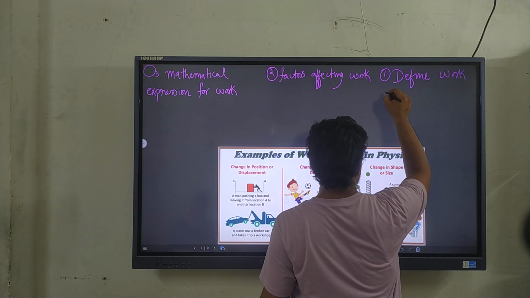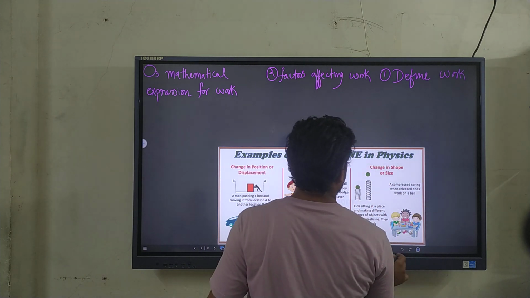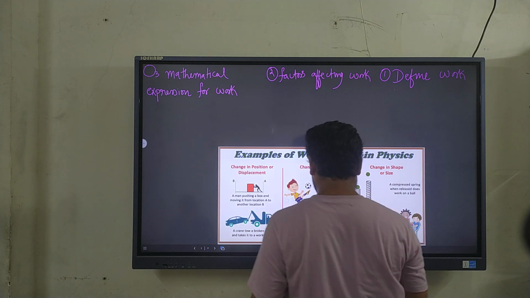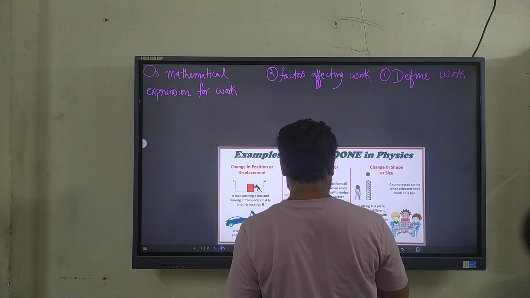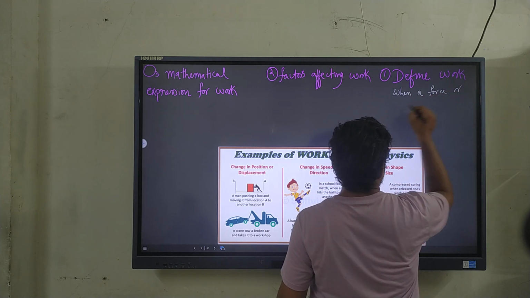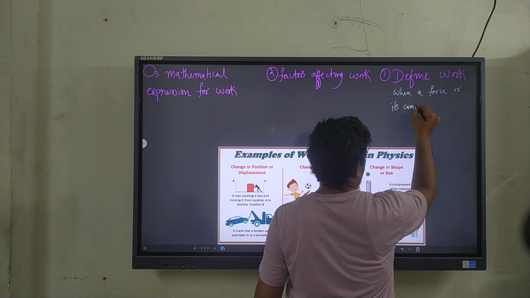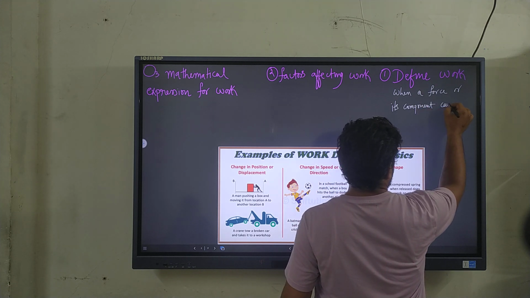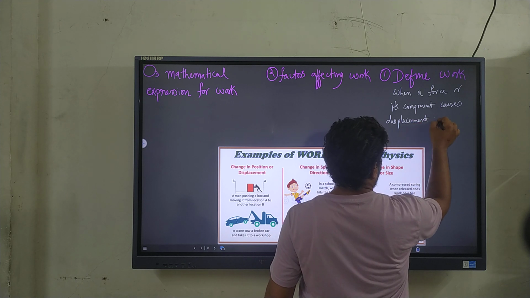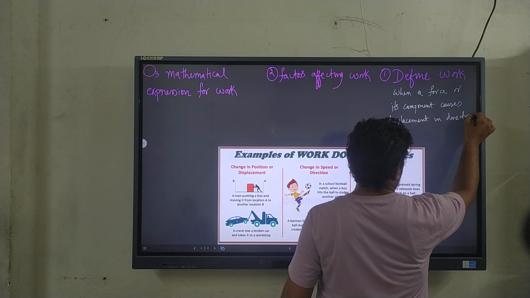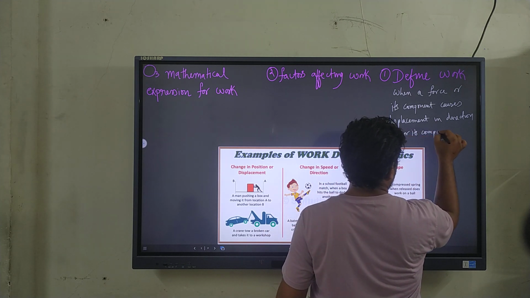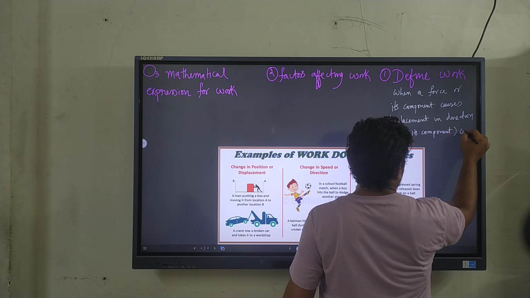Work is defined as when a force or its component causes displacement in direction of force or its component, work is said to be done.